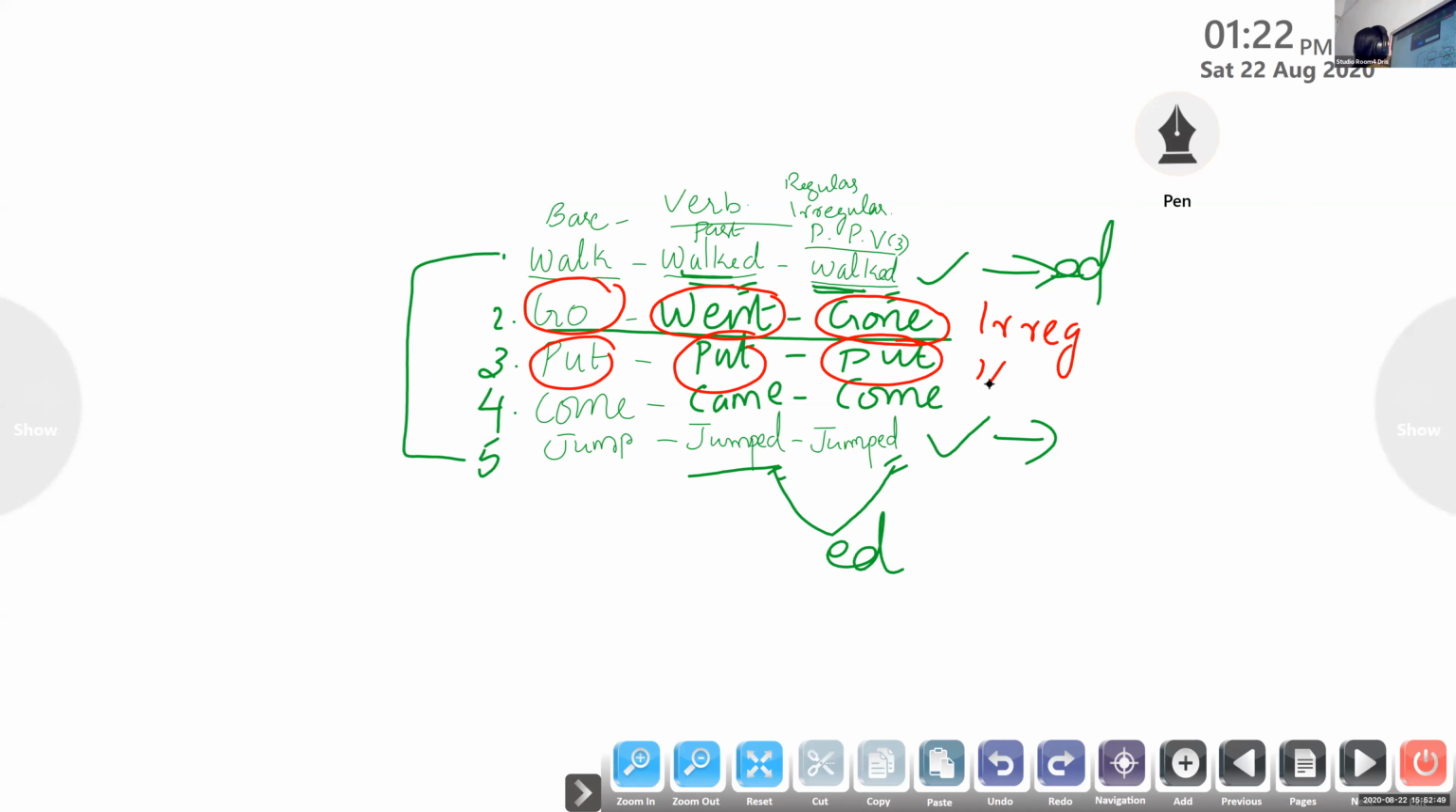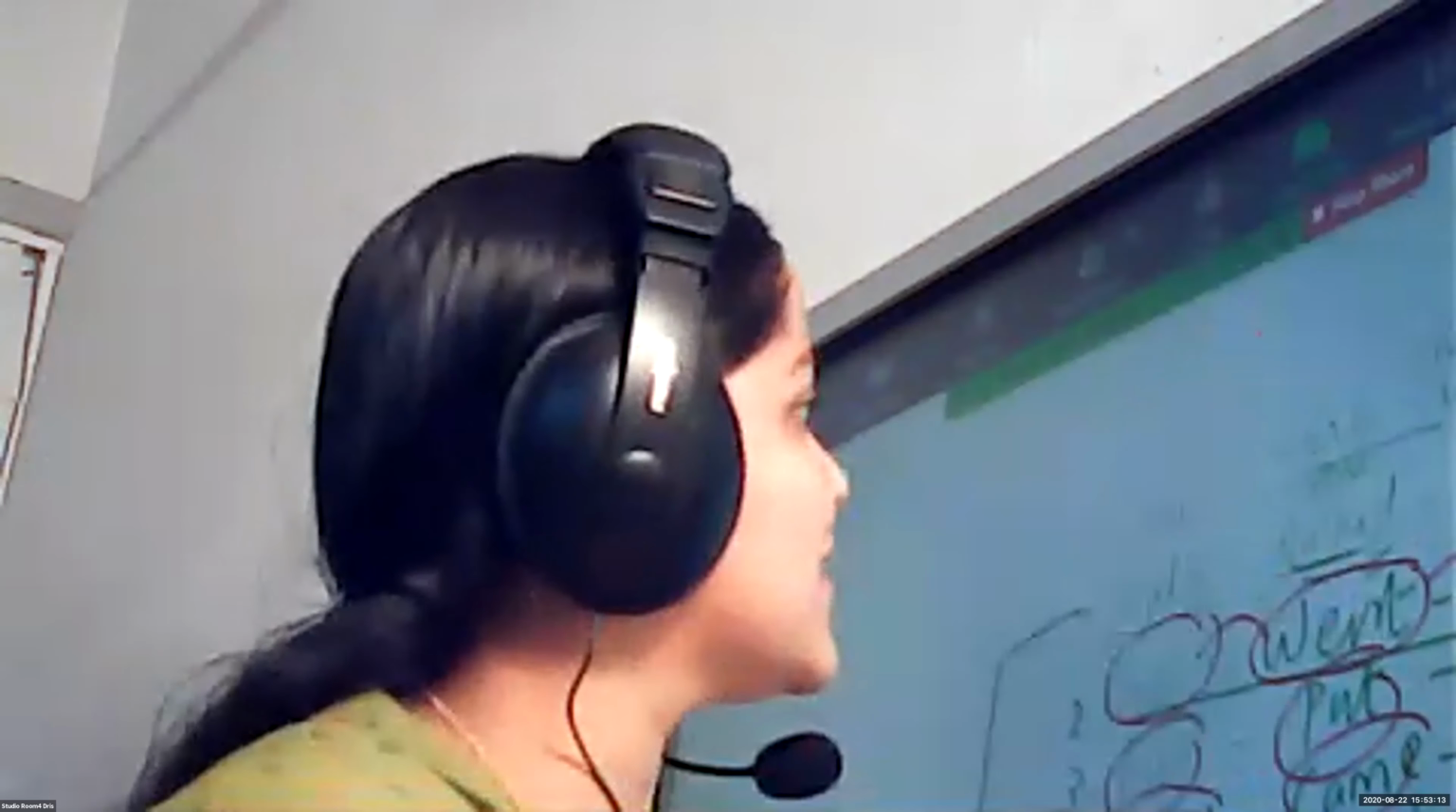And look at the fourth one. Come, came, come. Here, any two forms are the same. See, any two forms are the same. So this is also an example for an irregular pattern. We are going to discuss this pattern today in the form of adjectives. Let us discuss it today because I want to share another screen for you.